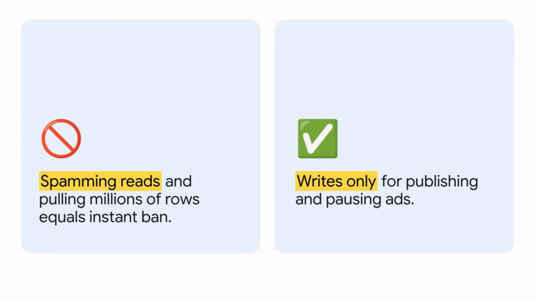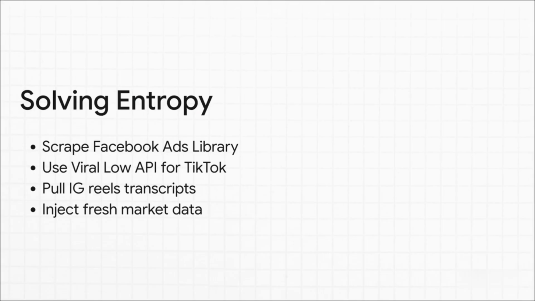The right way, and honestly the only way to survive, is to use the API for writes only, publishing new content, pausing the losers, and promoting the winners. All your read data should be coming from your Airbyte to ClickHouse pipeline. Stop spamming Facebook. The second major pitfall is entropy.